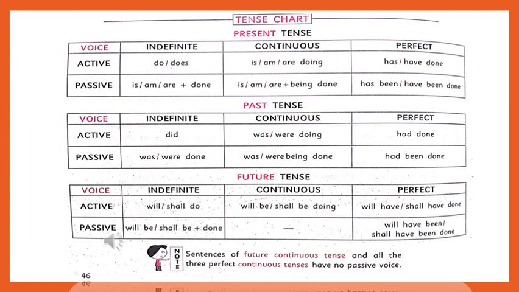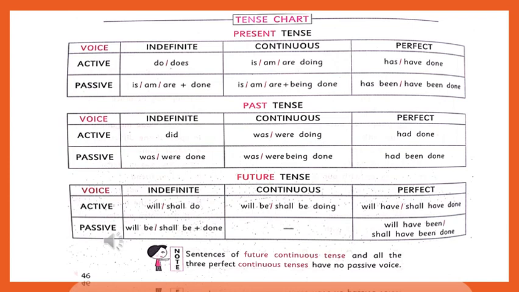And the next one is passive. You see, is, am, are plus the third form of the verb is used. In the passive voice, for example, we are seeing the example, I do the work. If we change it into passive voice in the simple present tense, it will become the work is done by me.